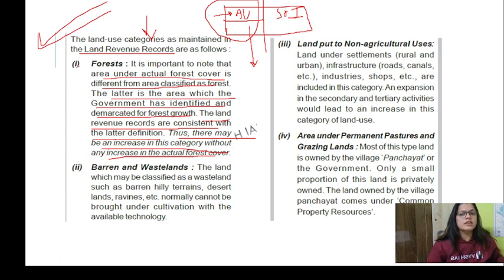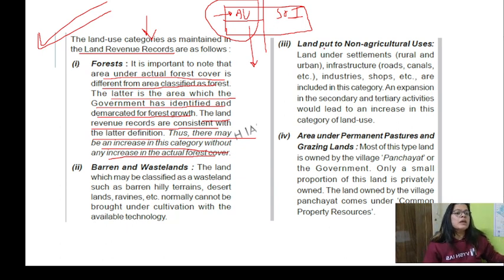The first one is barren and wasteland. You can think of desert land, ravines, those hilly terrains. These are basically the wastelands, which we cannot bring into cultivation. Sand dunes of Rajasthan, you cannot cultivate much over there. Banjar bhumi, you must be knowing about. In Hindi, we talk about banjar. So the wasteland is that which cannot be cultivated.